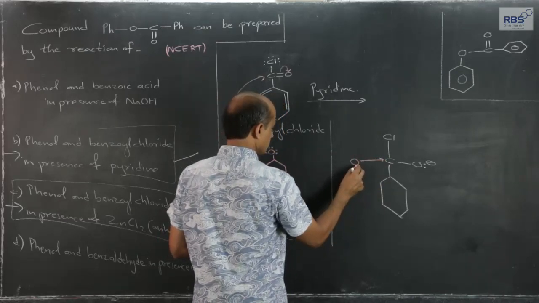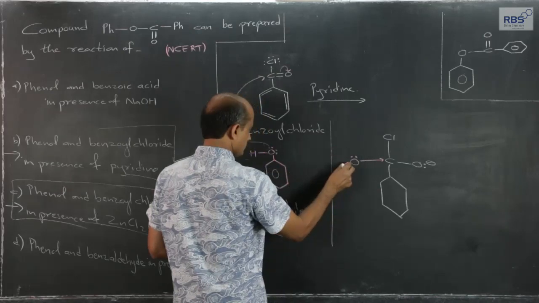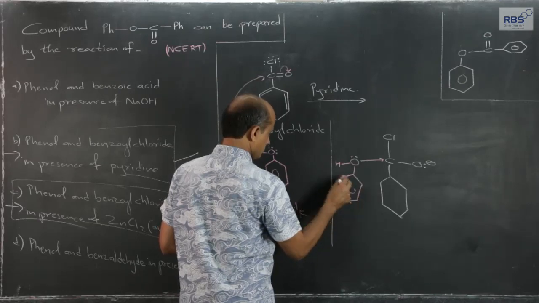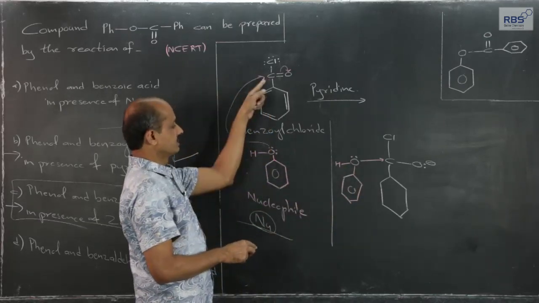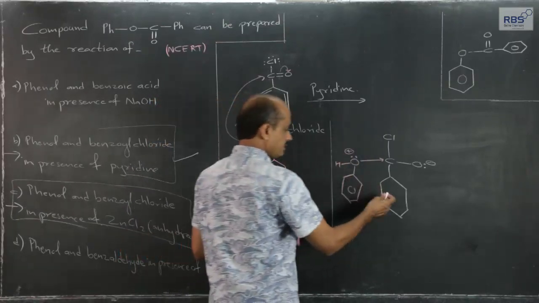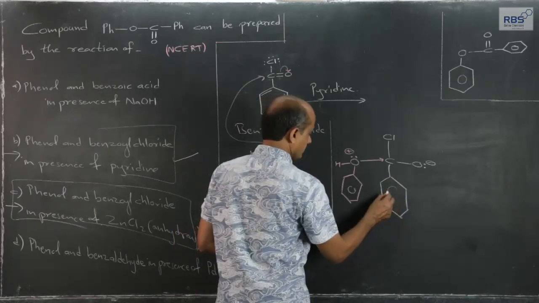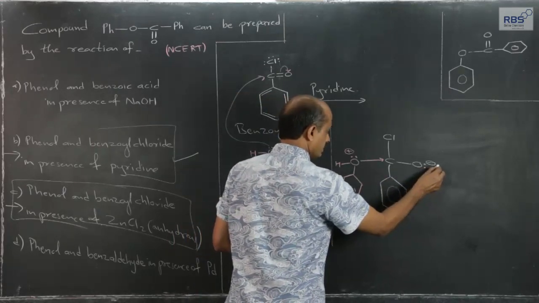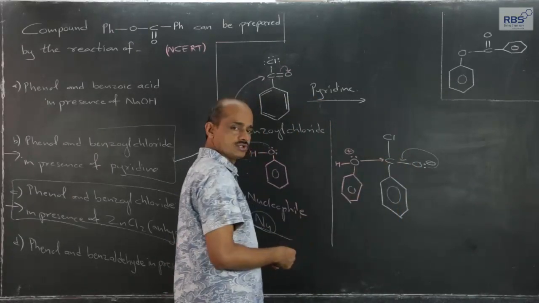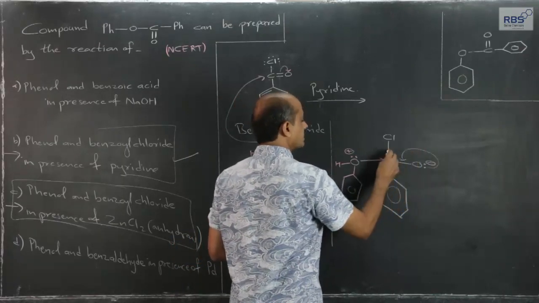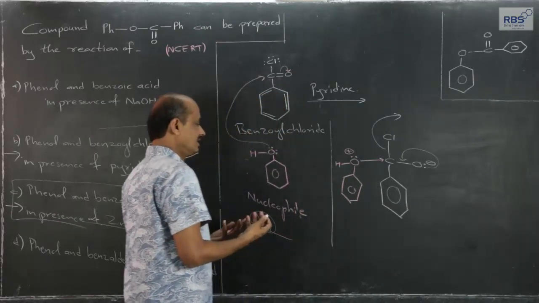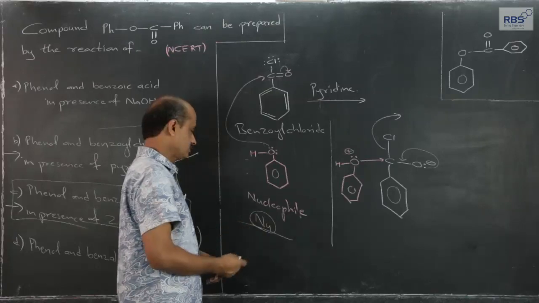Let me write it here, one lone pair is still there, and because one lone pair forms a shared pair, positive charge is developed here, and this is aromatic. I will write it in this fashion. The moment this lone pair is again retained by carbon and oxygen, the moment this lone pair comes back, chlorine goes out in the form of chloride ions, meaning it is SN type of reaction.